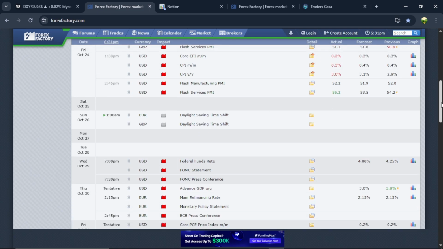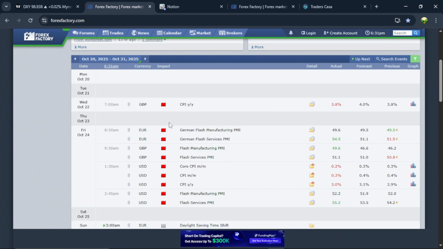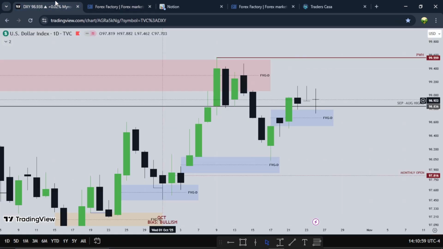So let's hop right into the charts and see how CPI did its thing in the markets, and how gold and Bitcoin and pound and euro did as well. So this is the dollar chart, the US dollar index. Each candle in this time represents a day worth of trading, so this is the daily time frame for the dollar. This chart of green and black candles represents how the dollar is moving, right?